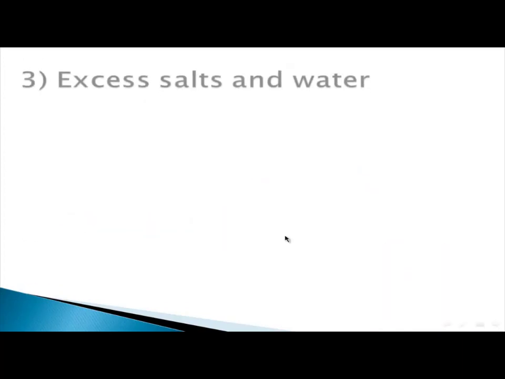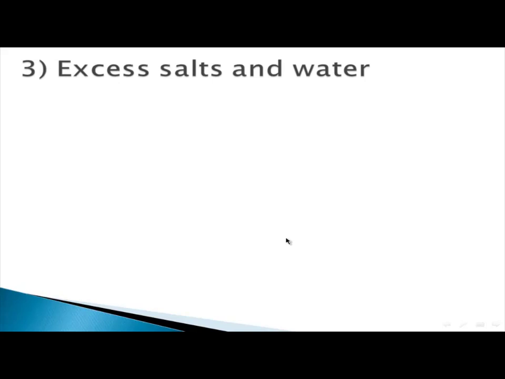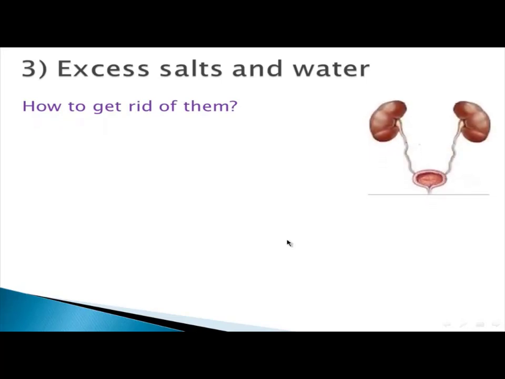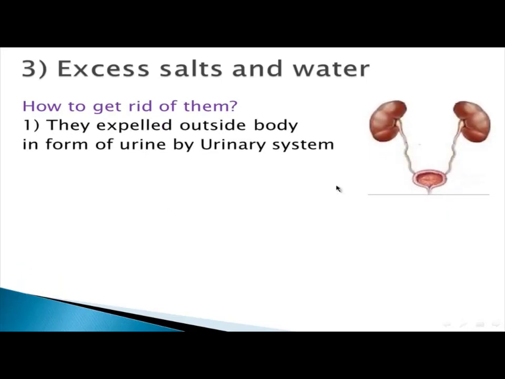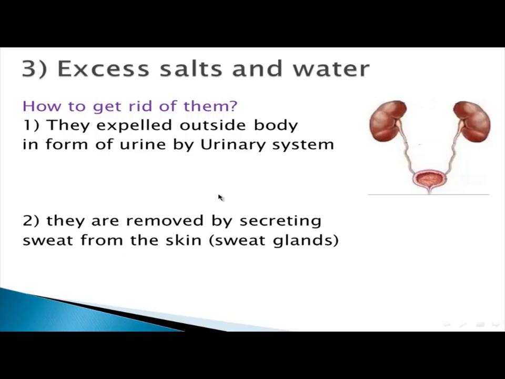The third type of wastes is excess salt and excess water. Your body gets rid of them in two ways. Maybe it will go outside your body through the urinary system in the form of urine, or maybe it will go outside your body by secreting sweat from the skin.